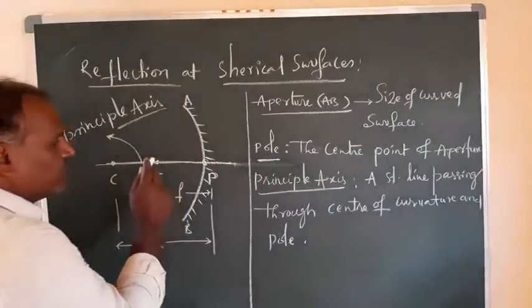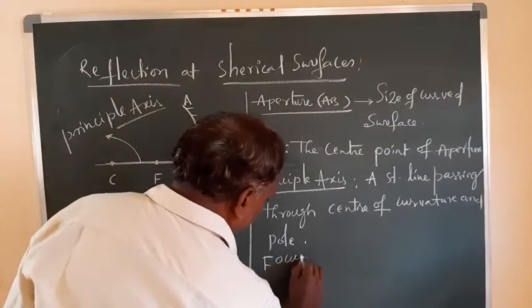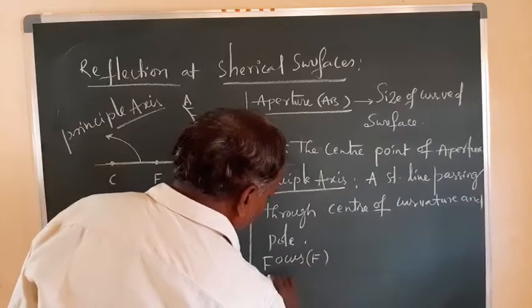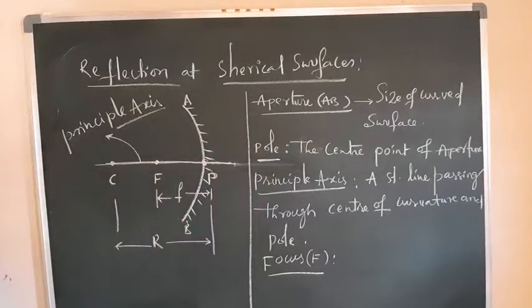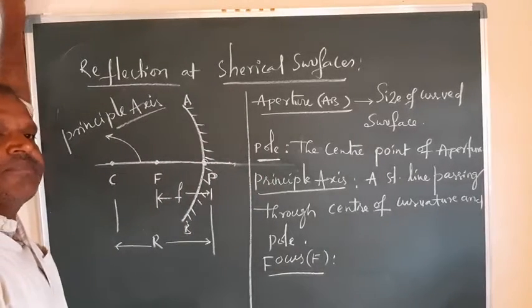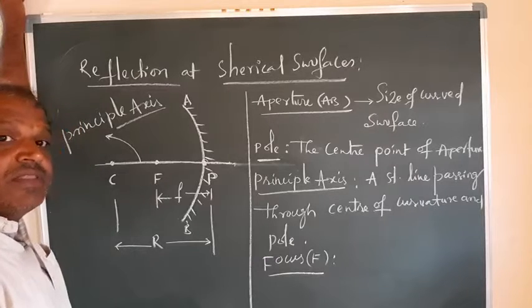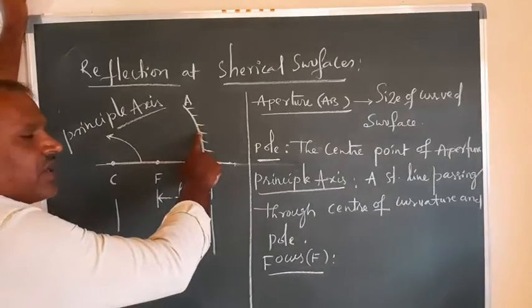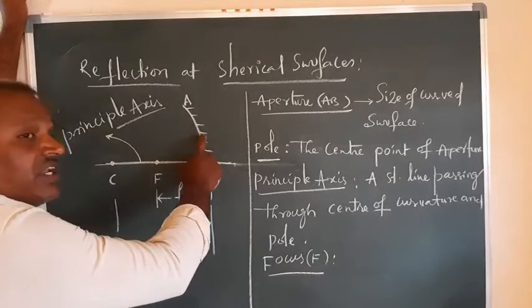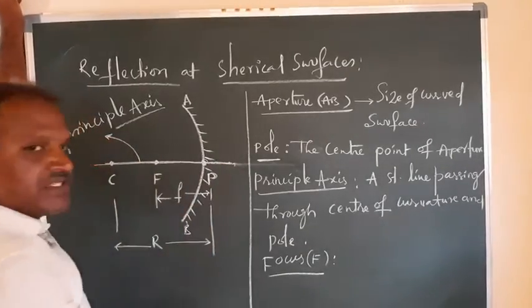Another important one is the focus, F. What is a focus? Here you have the focus, this point F. Focus means whenever a light ray is coming from large distances and intersecting the mirror, after intersection it will be reflected back, where that reflected ray is intersecting on the principal axis.